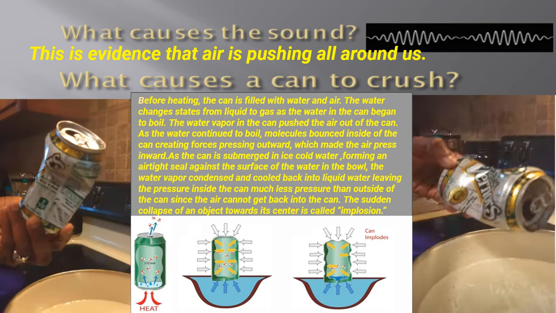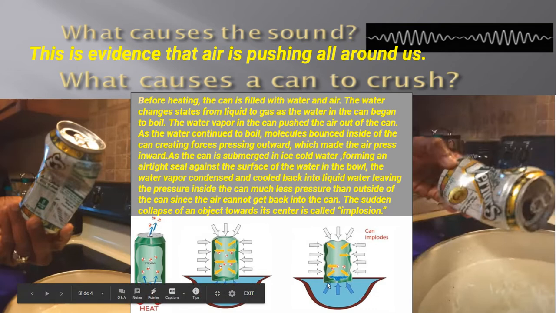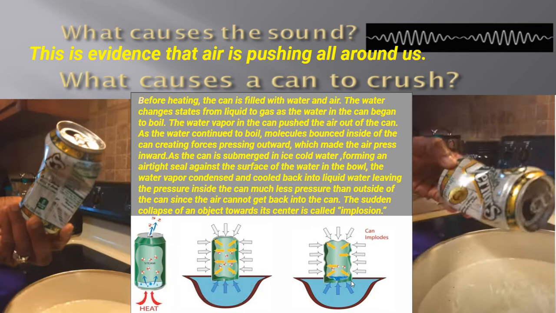Inward. Now, as I took the can and put it in the ice cold water, I formed an airtight seal against the surface of the water. This is the airtight seal. When I put the can on the water, it sealed it up. It said, nope, nothing's coming in and nothing's coming out. It literally sealed it up. So as I put it in the water, it formed that airtight seal against the surface.